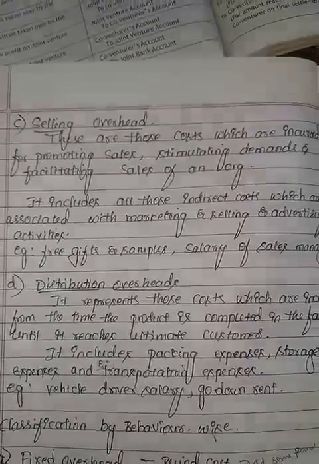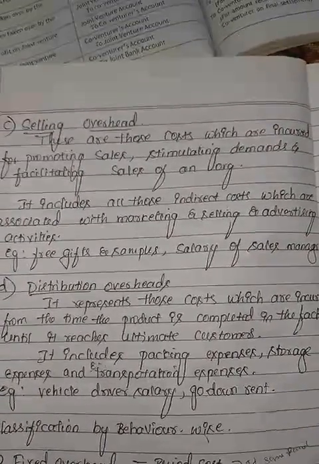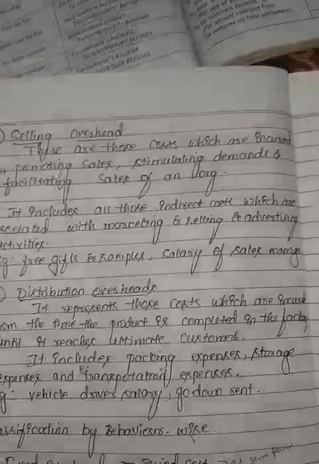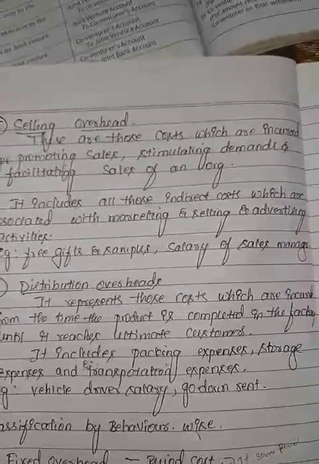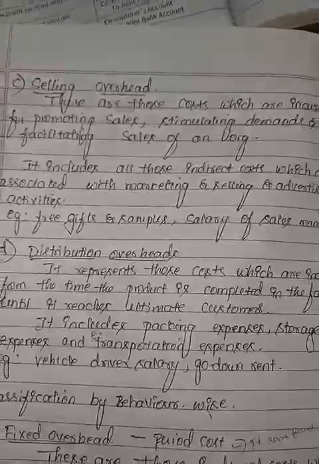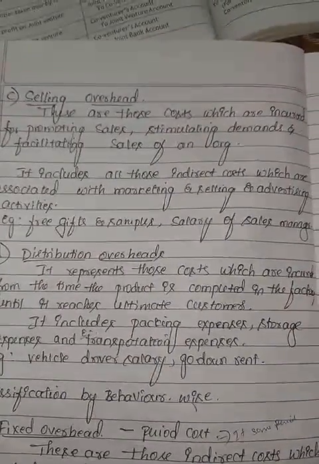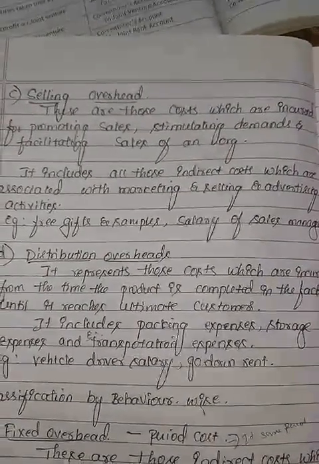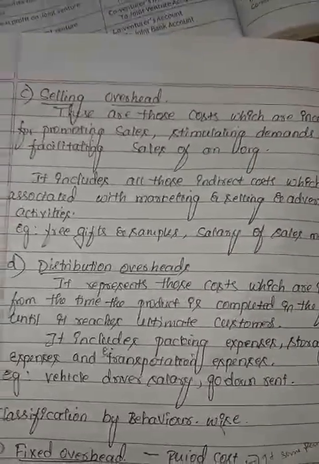For example, free gifts and samples for promoting a product, salary of sales manager. The sales manager needs to do the sales for promoting the company also. So we are paying the salary to the sales manager, and that will be treated as selling overhead.